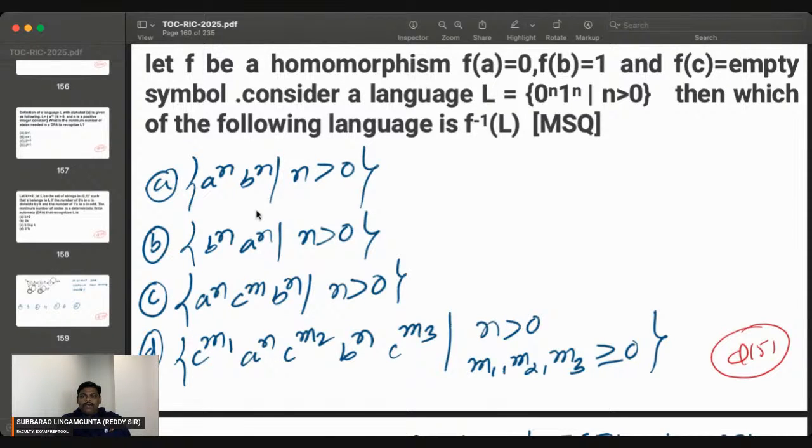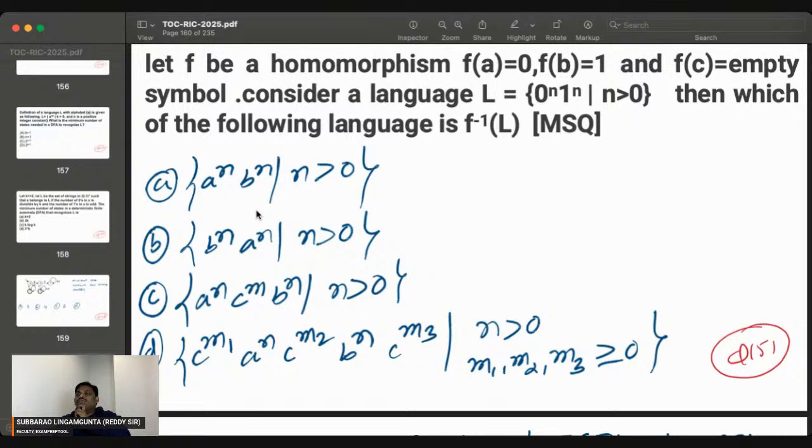Can anyone give the answer? It is a bit tricky. Then he's asking, what is the f inverse of L? L is equal to 0 power n, 1 power n: so many zeros, so many ones. What is the f inverse of L? So L contains so many zeros, so many ones. So f inverse of L is f inverse of so many zeros, so many ones.